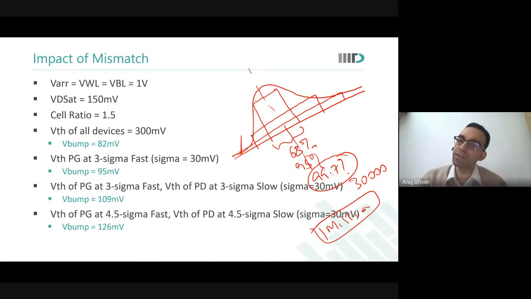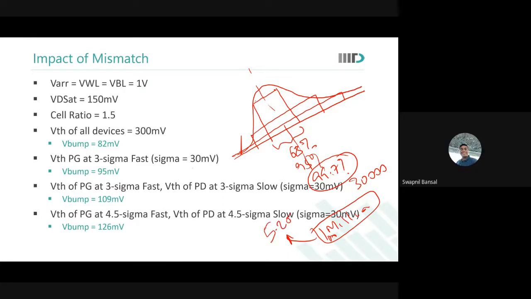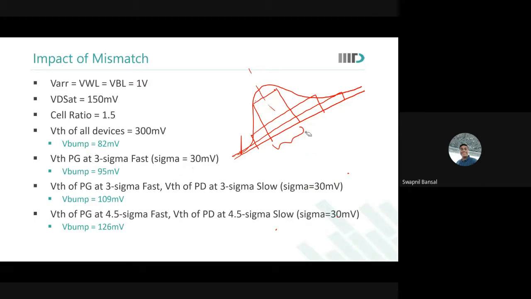Only 1 in 100 dice should fail. So out of 100 million, only 1 should fail. And you will realize that for a Gaussian, you will need to qualify 5.2 sigma. So you can do these calculations separately, but in memories, you will definitely need something like 6 sigma to qualify. That was what I was talking about.